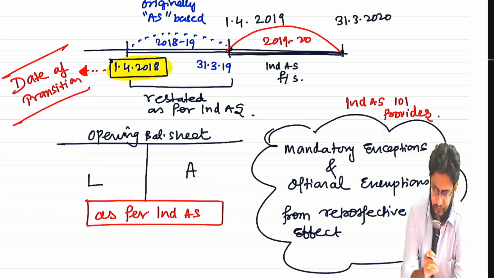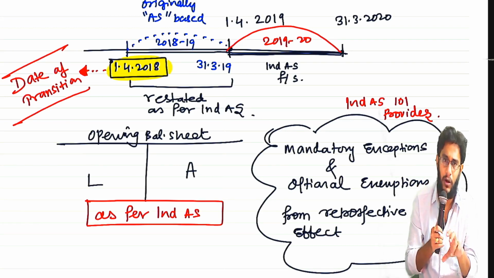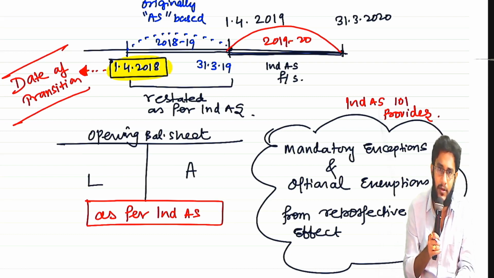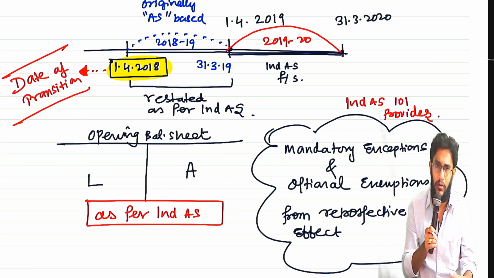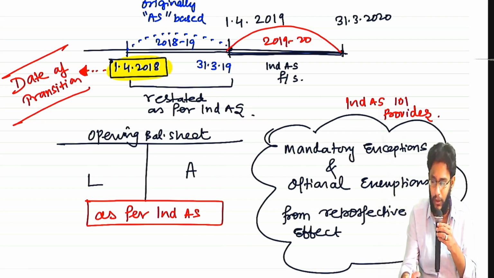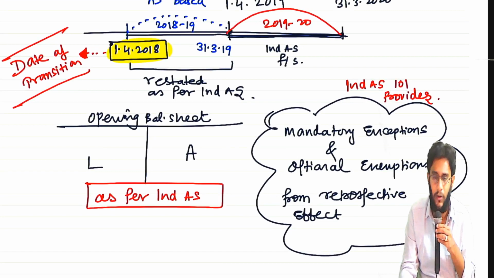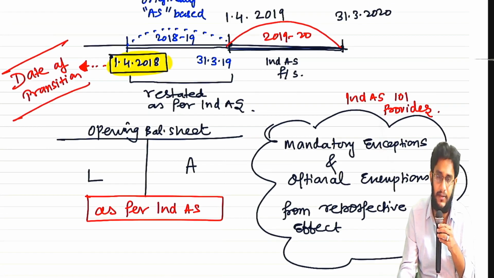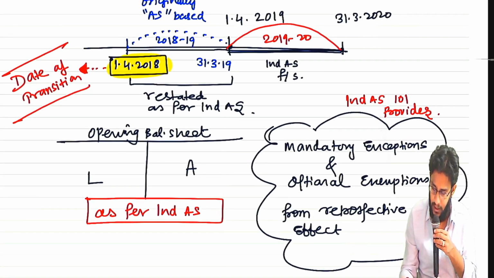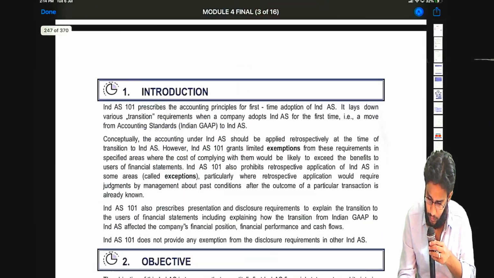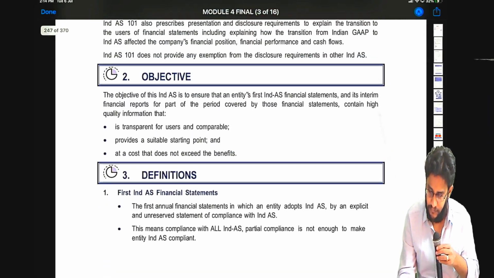So only a few we are going to cover, the most important ones which are also relevant from an examination perspective. There are some 7 or 8 principles which we may not be covering. You can go through them on your own. The material I have given, but on that there are no examples, no questions also. If there were questions, at least we would have covered them, but they are not relevant for us, at least from an examination perspective. Anyway, sir, let's move and see what is given in the standard. You can move on to page number 628.